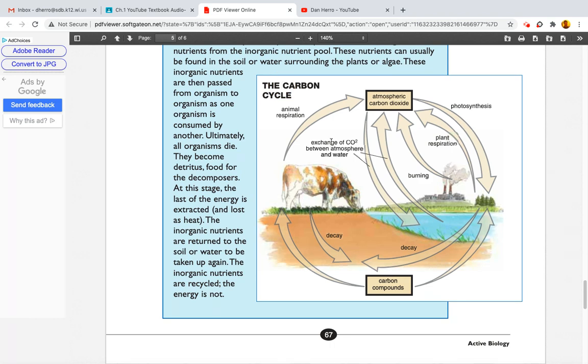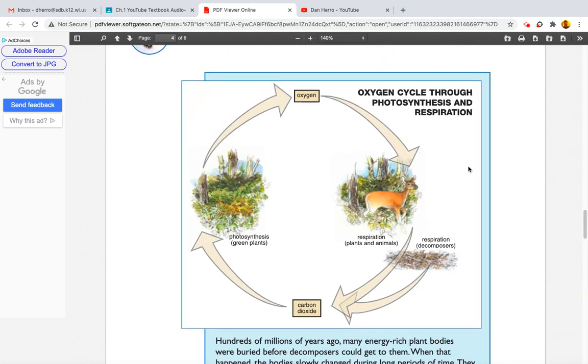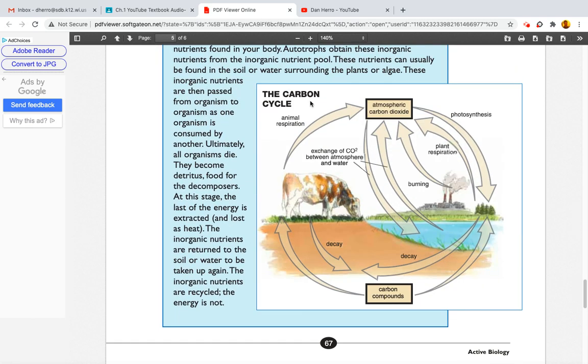Then there's exchange. Also part of the carbon cycle is exchange of CO2, which is carbon dioxide, between the atmosphere and the water. So there's carbon dioxide exchange this way. So there's a lot going on here. You'll be able to pause this to study this diagram, as well as you'll also want to study the oxygen cycle, and then you have your carbon cycle.